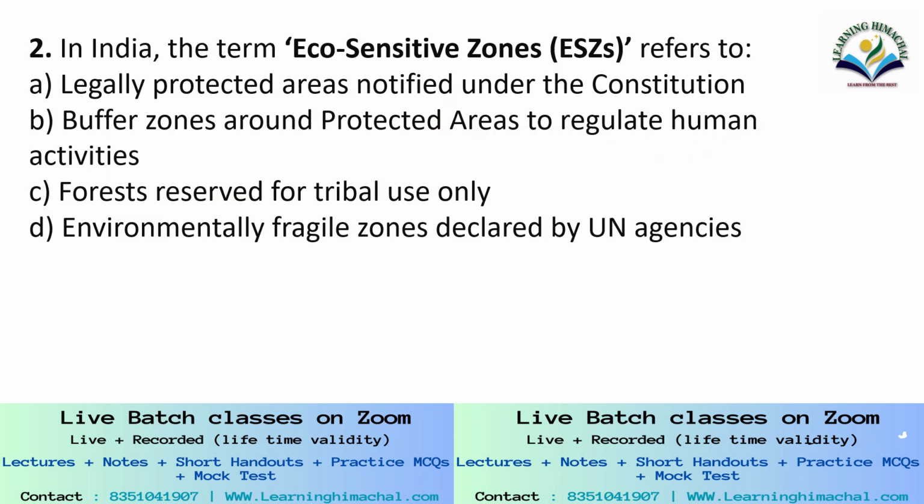Let's move ahead. Question number 2. In India, the term eco-sensitive zones refers to: legally protected areas notified under the Constitution, buffer zones around protected areas to regulate human activities, forest reserved for tribal use only, environmentally fragile zones declared by UN agencies. Eco-sensitive zones are the buffer zones around the protected area to regulate human activities.